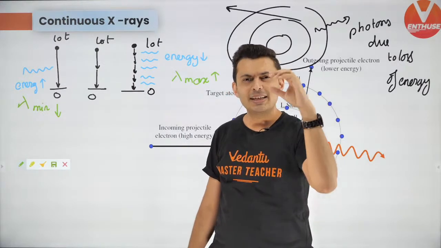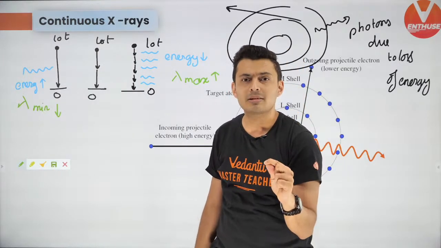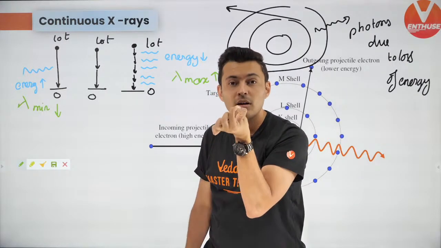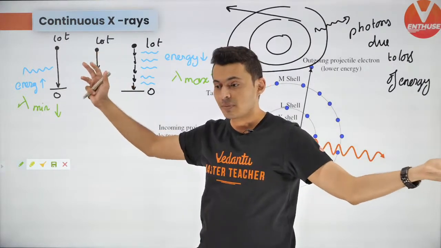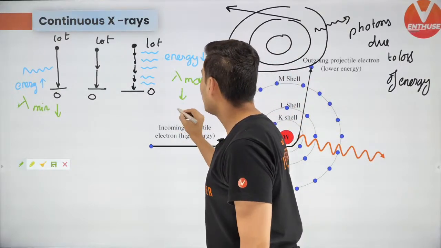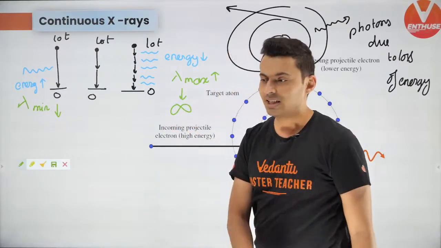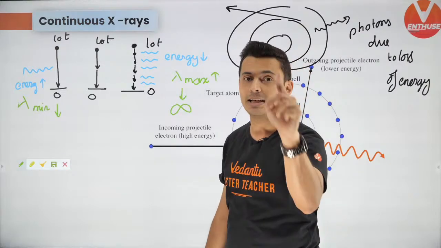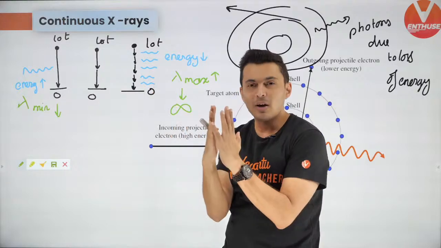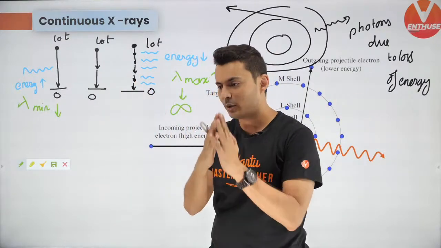So if it can lose energy in many steps, the energy which comes out will be very small. If the energy is very small, the wavelength will be very large. No, it's not going to be in infrared, don't worry. So it is going to be almost infinity. Keep this in mind: very large wavelength, very small energy.